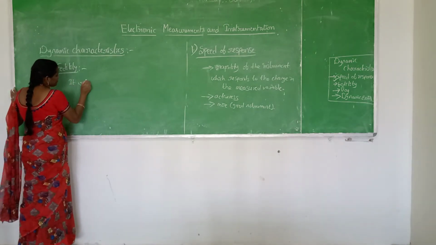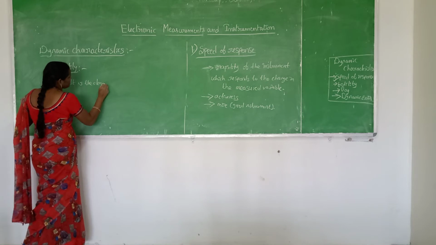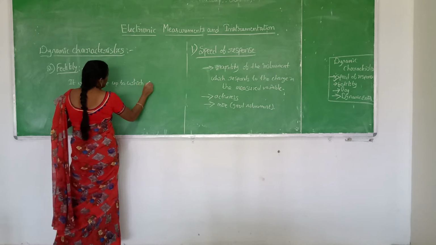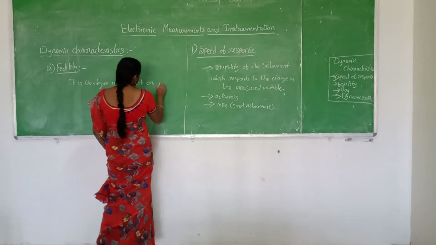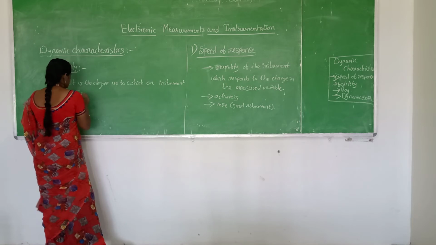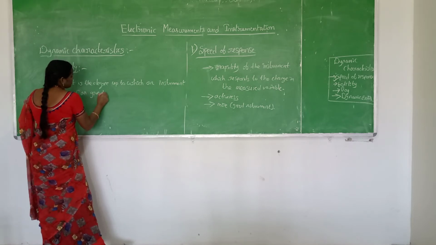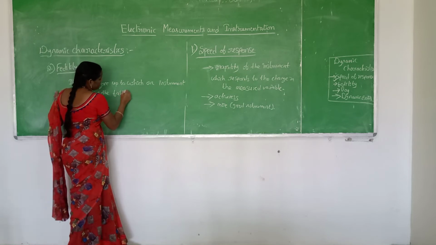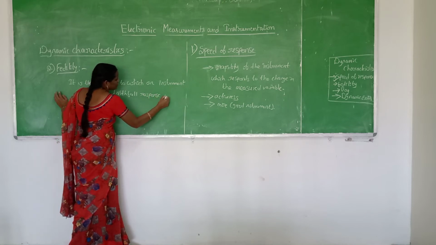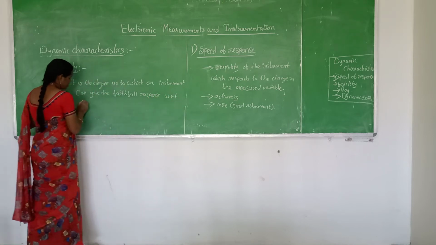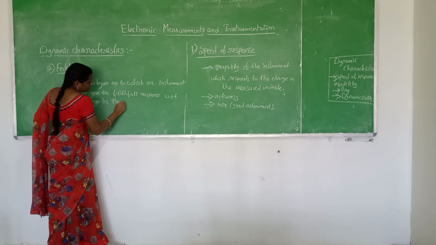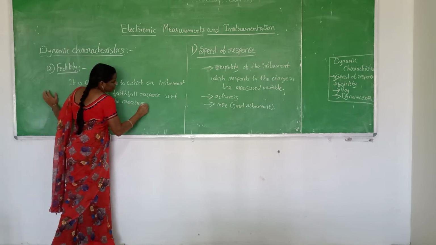So it is the degree up to which an instrument can give a faithful response with respect to the change in input, with respect to the change in the measured value or measured variable.